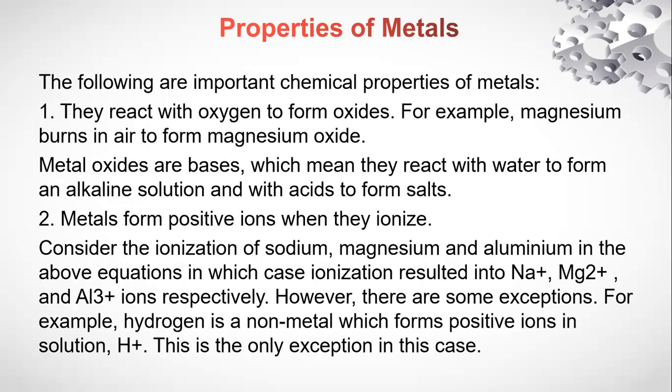Now, the following are just a few of the important chemical properties of metals, starting with the first one. Metals react with oxygen to form oxides. So this is one of the important chemical properties of metals. Take an example, magnesium burns in air to form magnesium oxide.